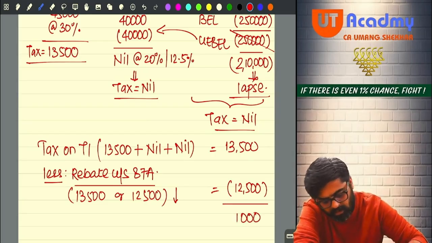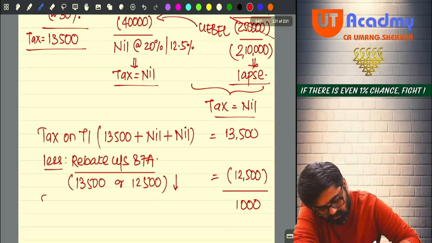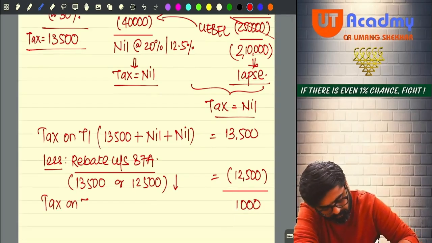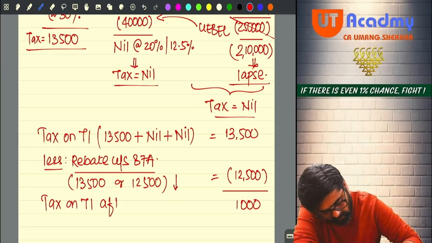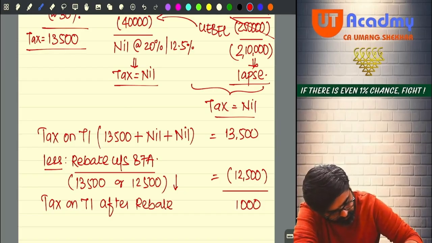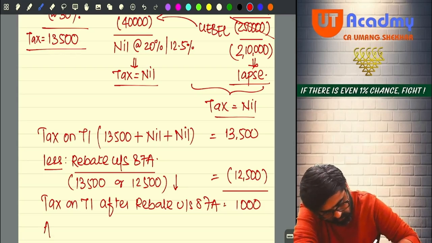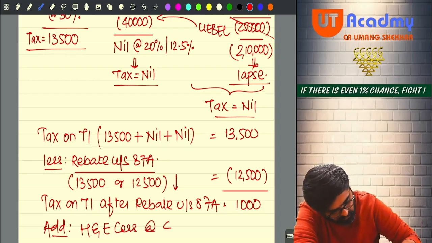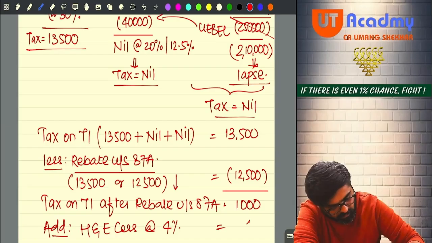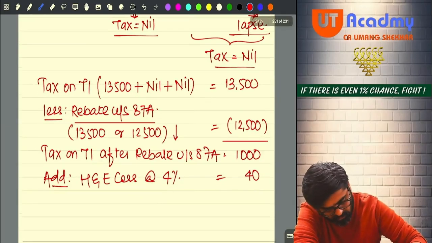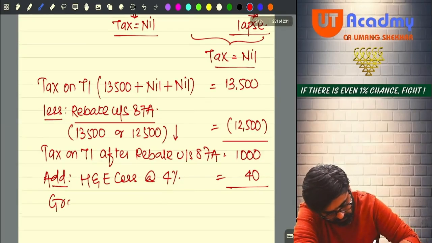So 1,000 will be your tax on total income after rebate. On this you will add health and education cess at the rate of 4%, which is 40. Your gross tax liability.